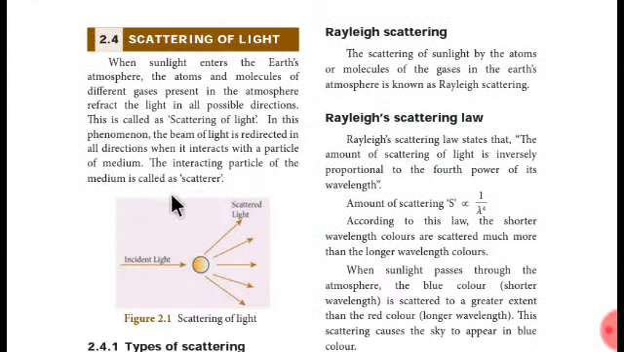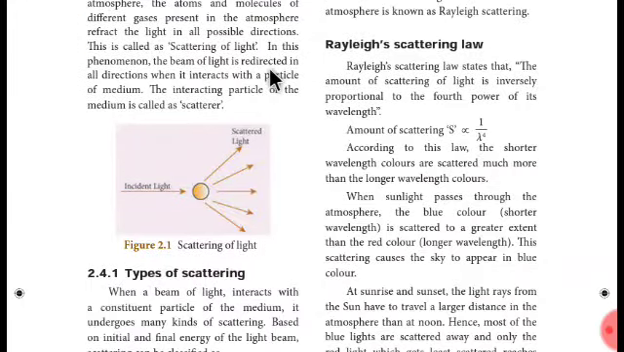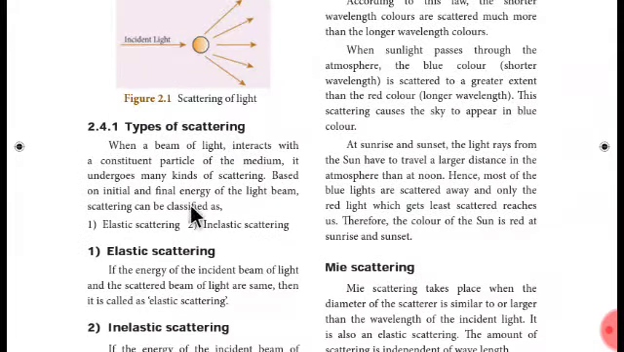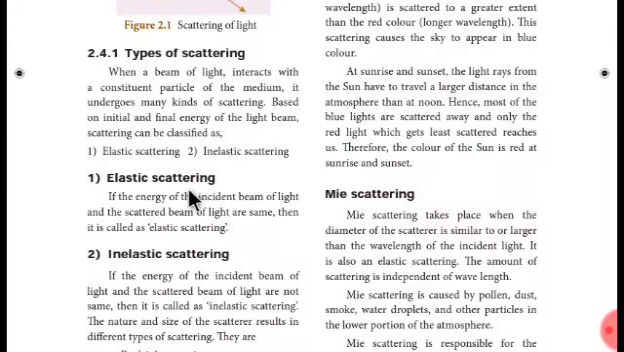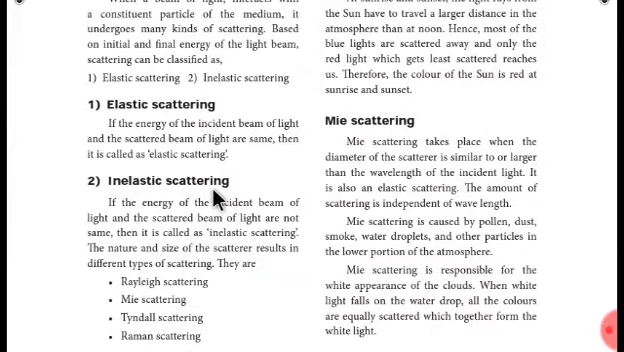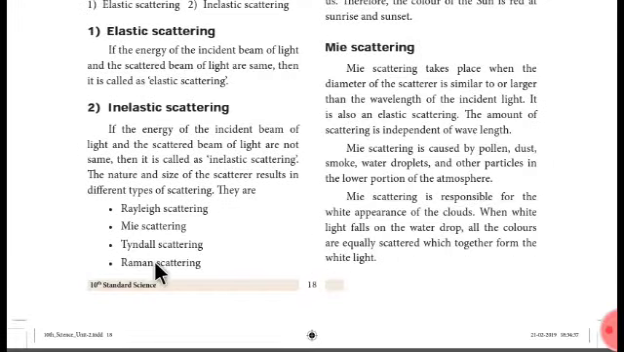So what is scattering of light? It is just a phenomenon where a particle is going to refract a beam of light in any possible direction. That is called as scattering. And scattering is of two types based on initial and final energy. The first one is elastic scattering, the second one is inelastic scattering. And under inelastic scattering there are four types of scatterings based on the nature and size of the scatterer. So the four types are Rayleigh, Mie, Tyndall and Raman scattering.